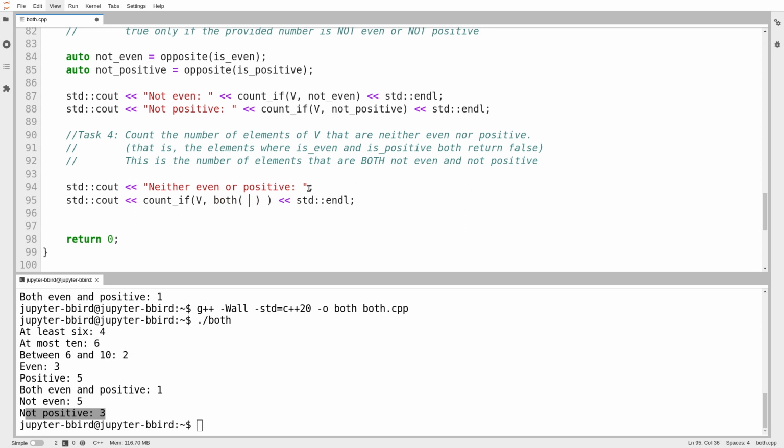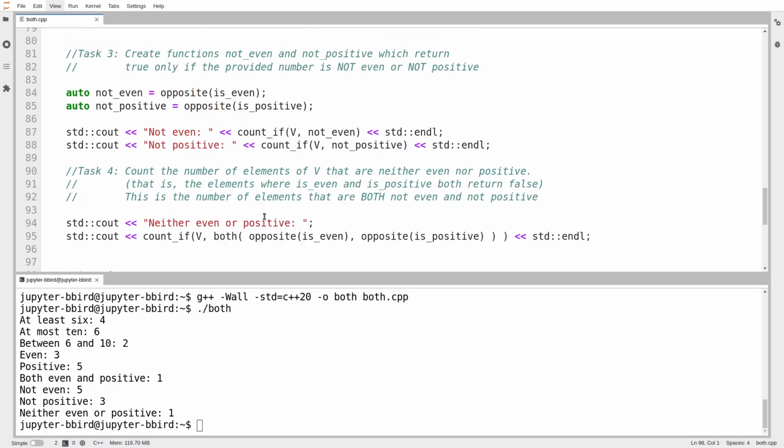The condition I pass into count if will be the condition of being both the opposite of is even, so not even, and the opposite of is positive. There we go. So there's my call to both. I am manufacturing a custom condition just for this print statement. I'm never even giving it a name. It's a function that is truly nameless, and it works with 2 other nameless functions returned by opposite. And so we'll try that.